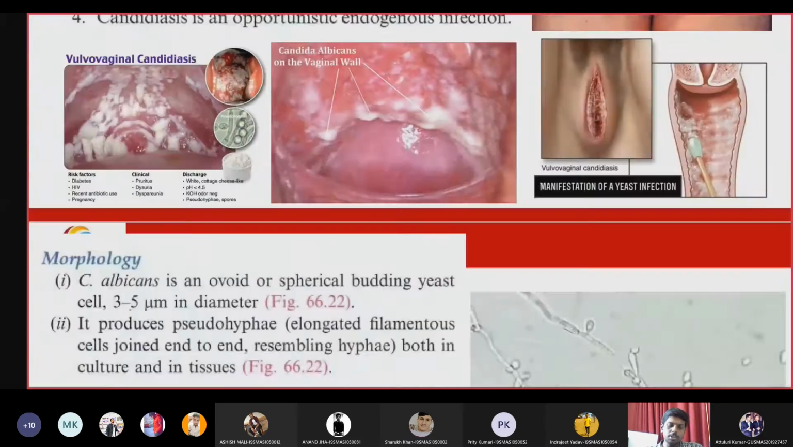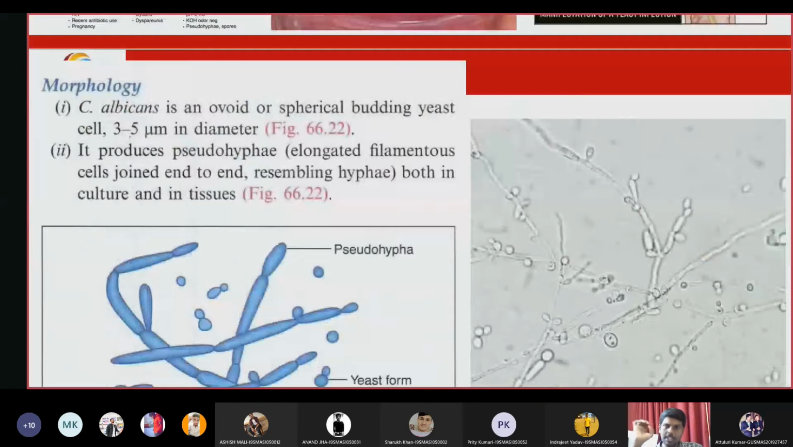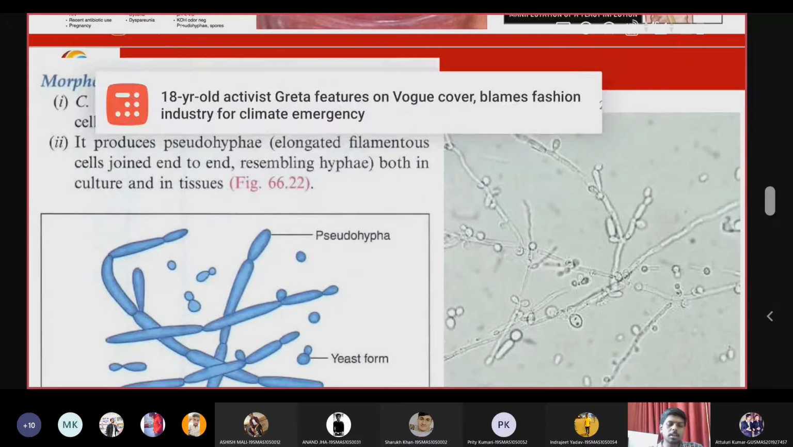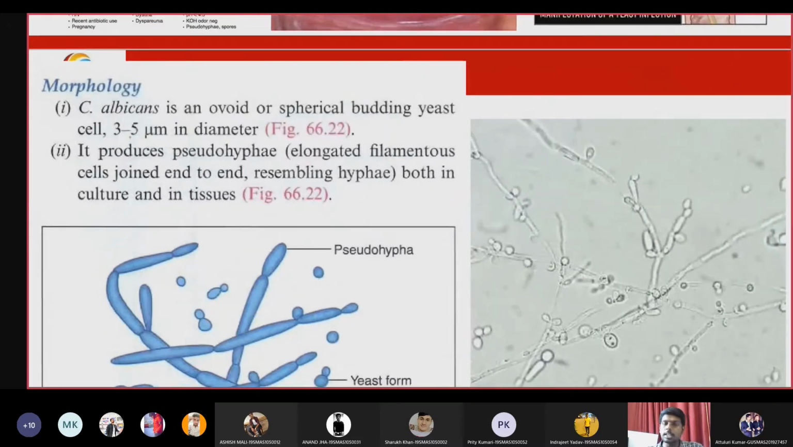So, the morphology of Candida. Candida is a yeast-like fungus. Sometimes it grows a pseudo-hyphal structure called pseudo-hyphae. The presence of pseudo-hyphae is a characteristic feature for identifying Candida species. We sometimes see yeast cells, and we can also see budding yeast cells with a diameter of around 3 to 5 micrometers.